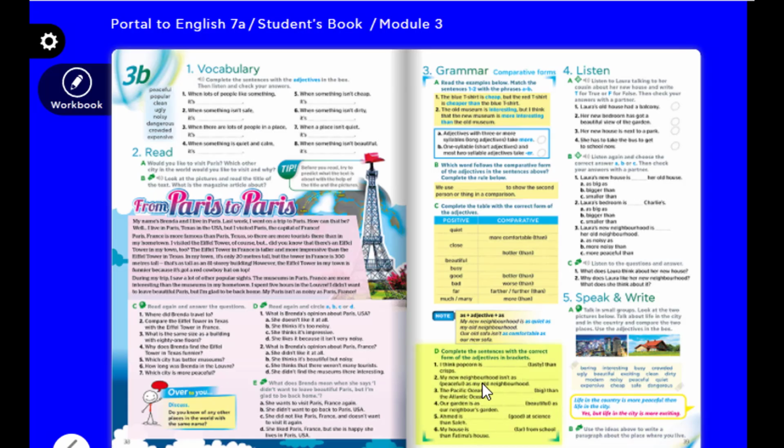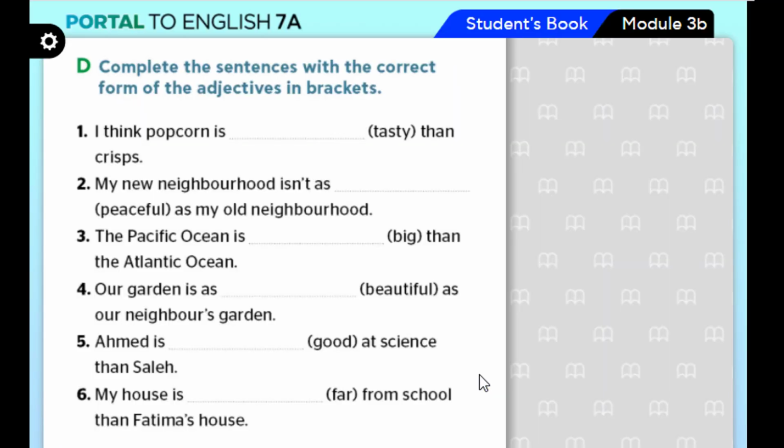Activity D. Complete the sentences with the correct form of the adjectives in brackets. So we have a sentence with a space and an adjective. I need you to put this adjective in the correct form. The first one, we do it together.